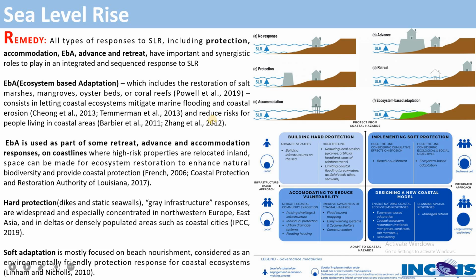Because this will also reduce the risk for people living in the coastal areas. If you see, this is ecosystem based adaptation: the impact first reaches this ecosystem, and thereby we can somehow protect. It is used alongside no response, advance, protection, retreat, and accommodation in responding to sea level rise.